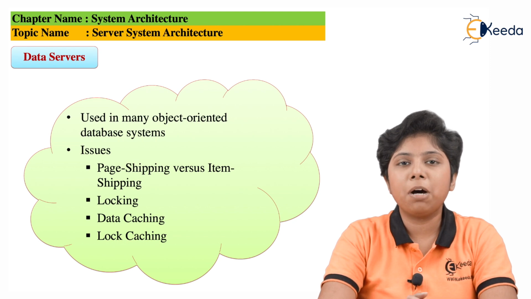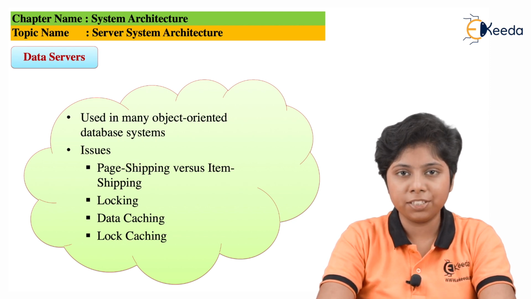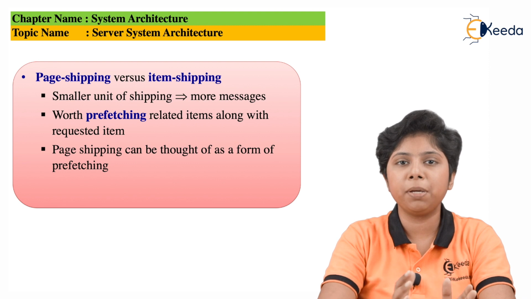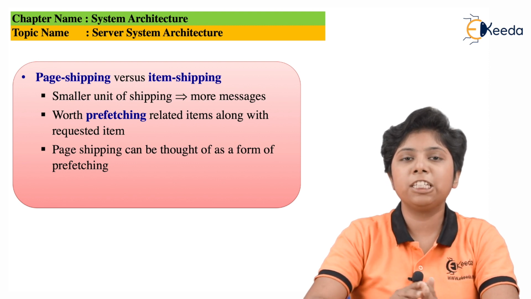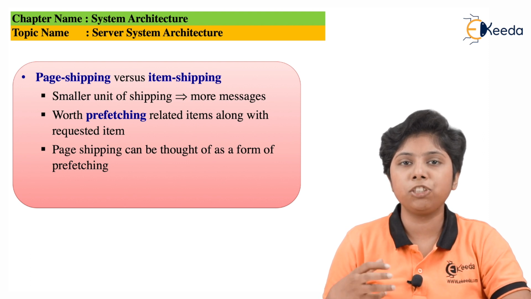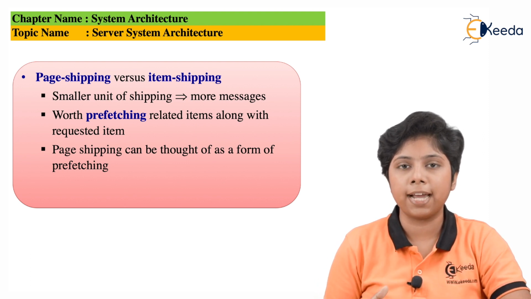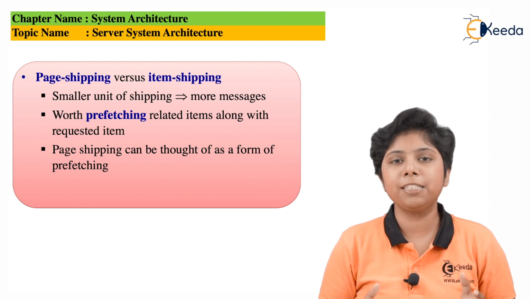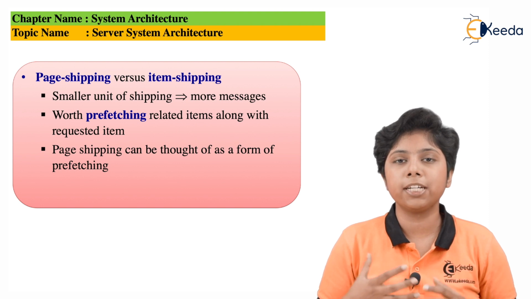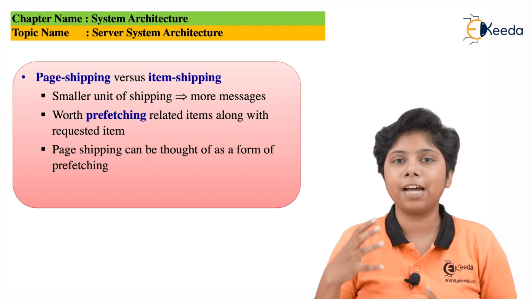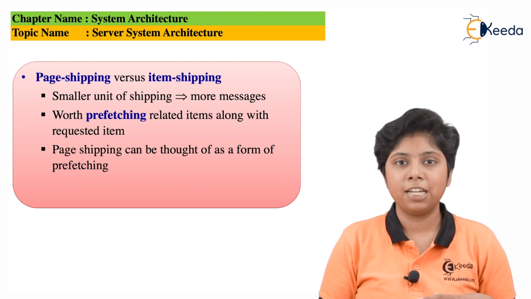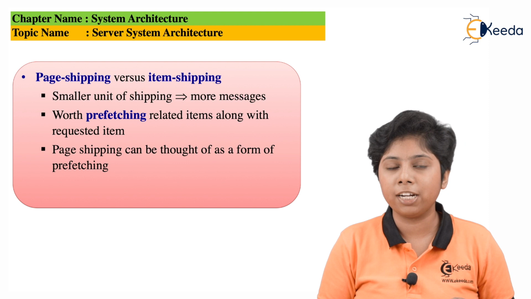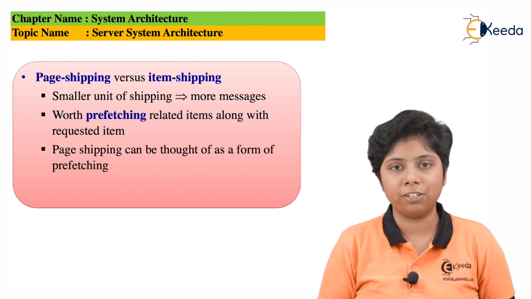Now when we are talking about the issues that we can solve with the data server, the first one is page shipping versus item shipping. In page shipping, we are shipping a set of pages from the server side to the client side. That means a page can contain a file, tuples, a set of tuples, or a set of objects. While in item shipping, the term item refers to both tuples and objects. It is a finer granularity, whereas pages are a coarser granularity.